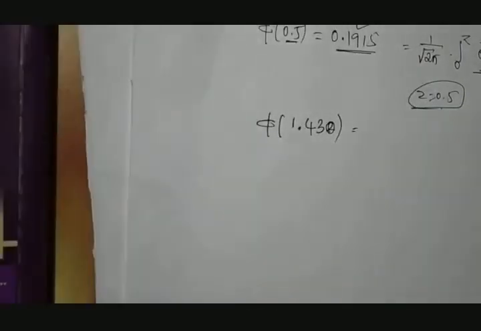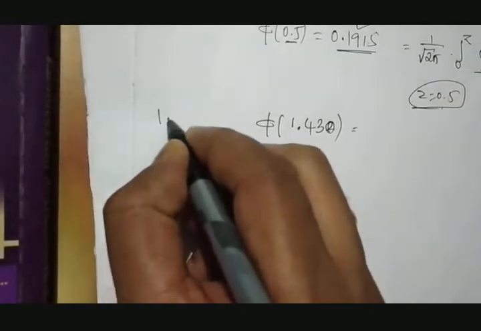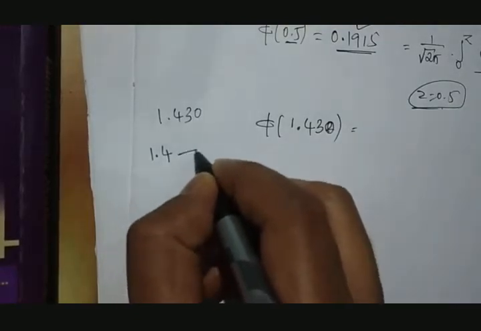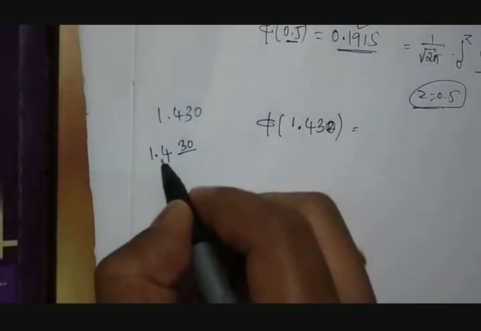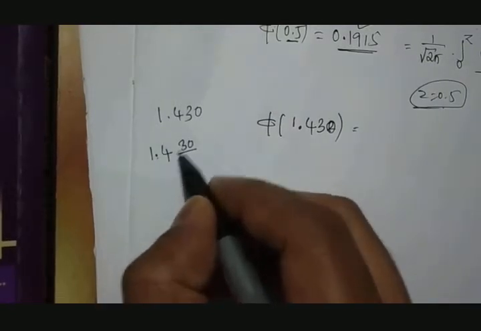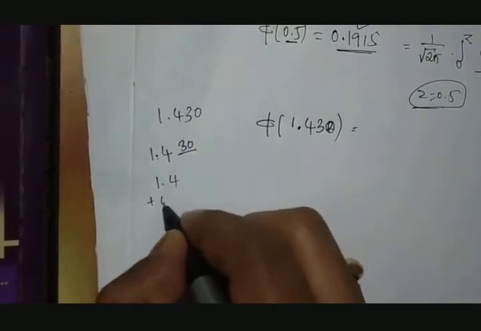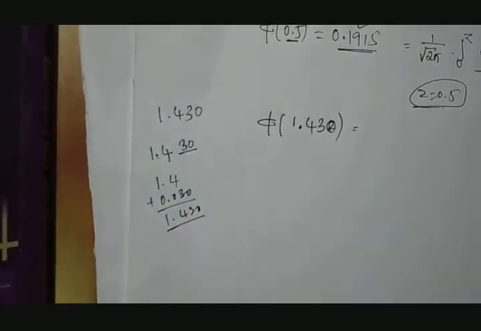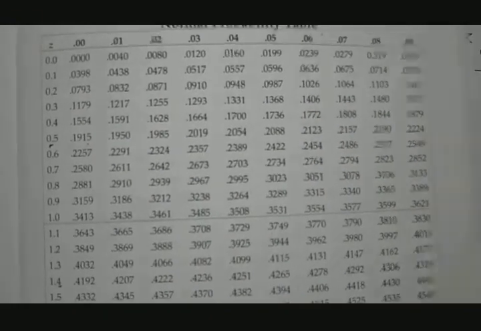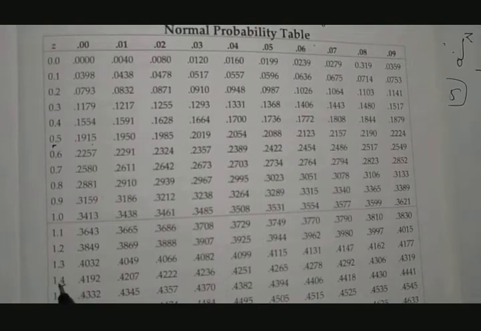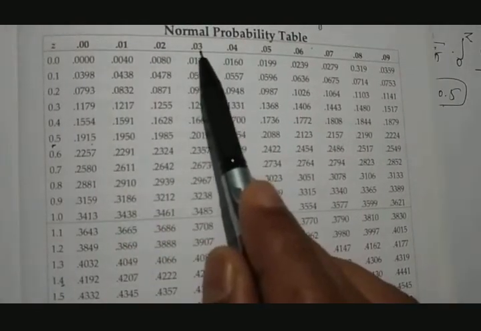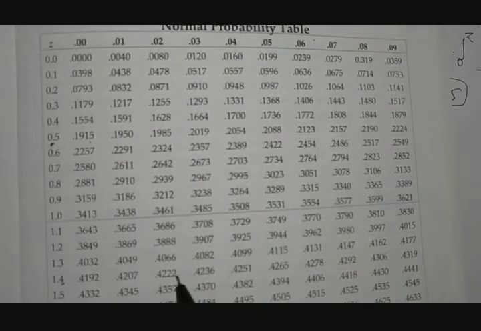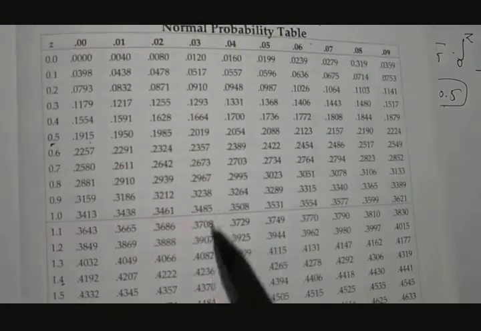So 30, where will I be getting? How to get 30? This 1.430 is nothing but first 1.4, then after that it will be added 30. Okay. 30 is nothing but 0.030, means it is 1.4 plus 0.030, then it will be 1.430. Fine. Therefore 1.4 here, then here it should be 0.03.